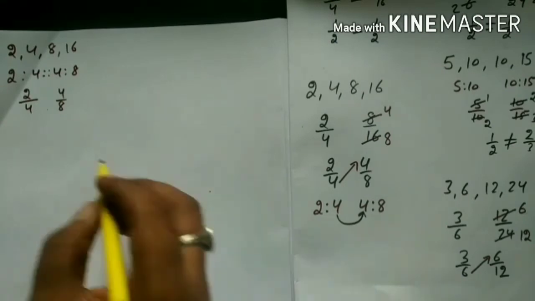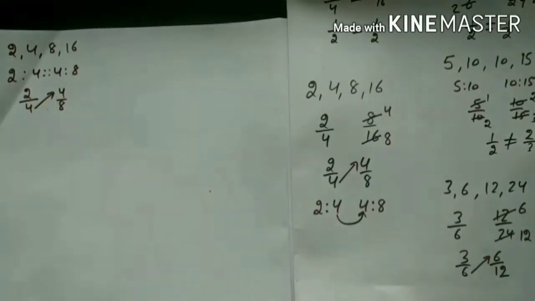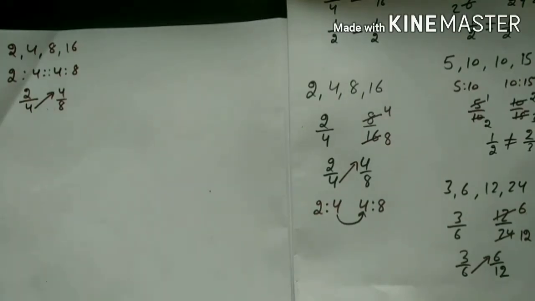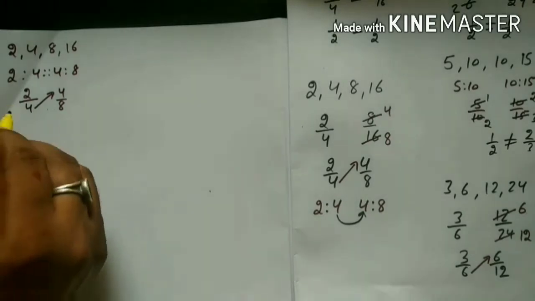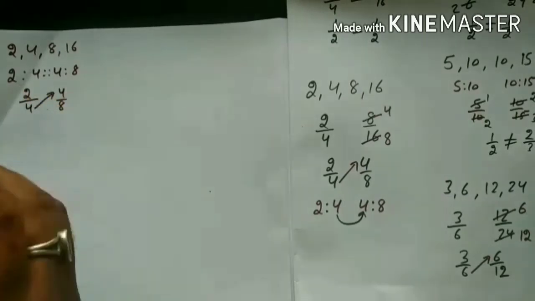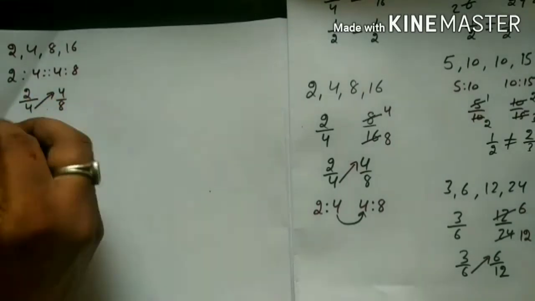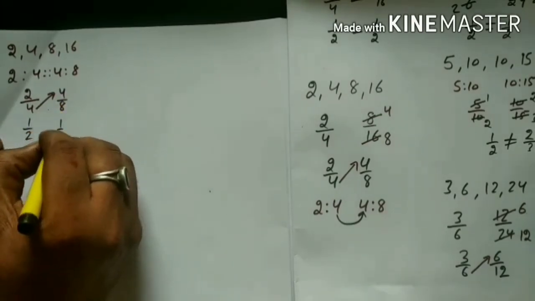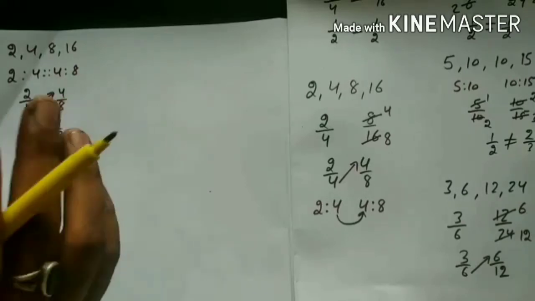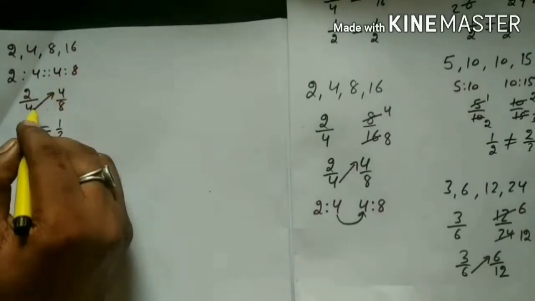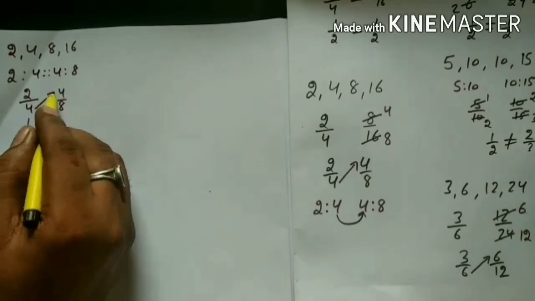Now one more thing is there, the continuation of the mean terms. There must be two conditions for any ratios to be in continued proportion: the mean term should be the same and their ratio should be the same. You can see that this is 1 by 2 and this is also 1 by 2. The fractional values, the simplest forms of the fraction, are the same, and the continuation of the mean term is there.